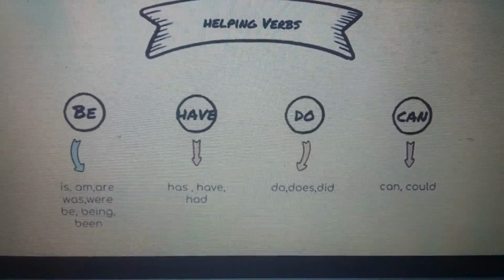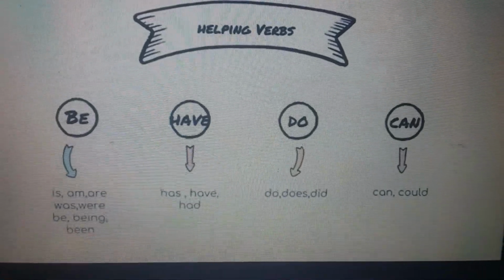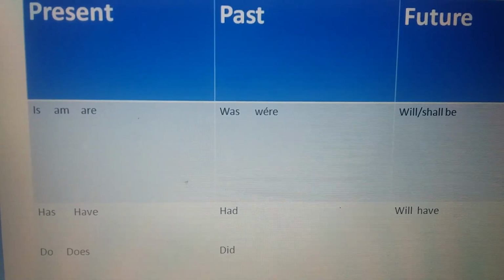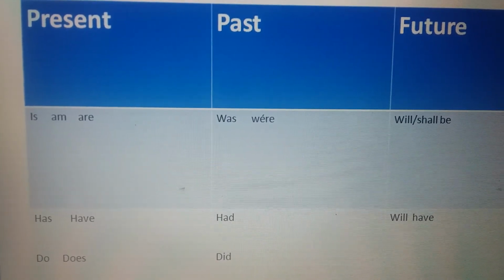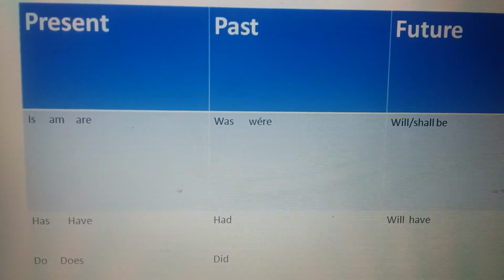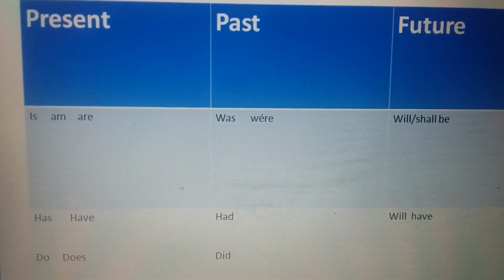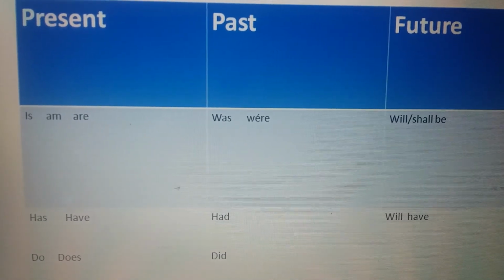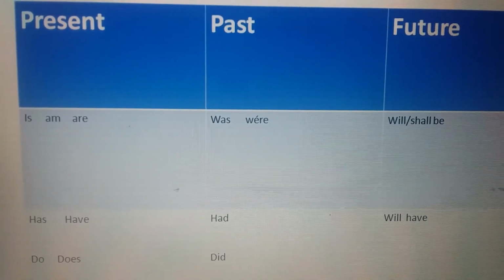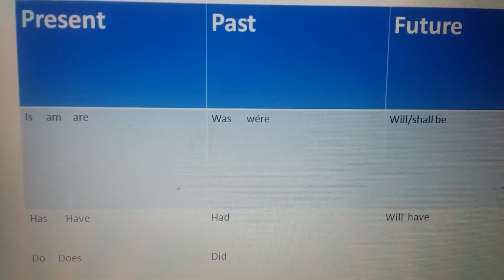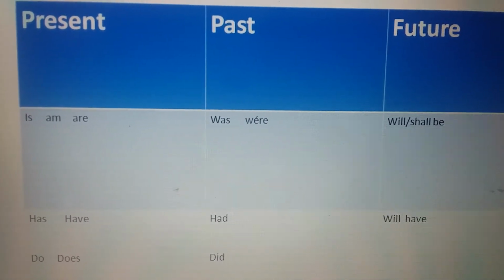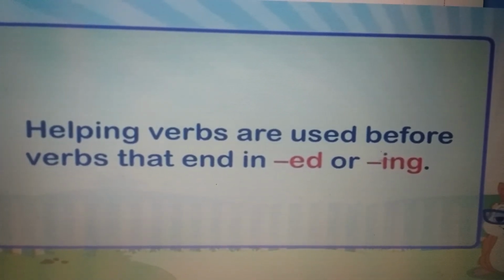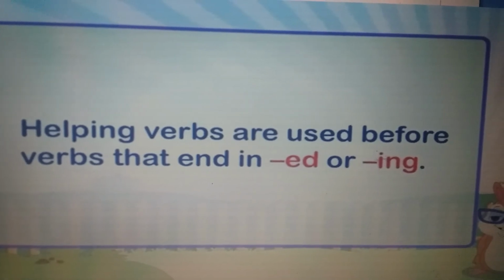Here can stands for all modals. See this. For present, we use is, am, are, past was, were, future will, shall, be. Similarly, for present, we use has, have, for past had, for future will have. And present do, does, past did. Helping verbs are used before verbs that end in ed or ing.